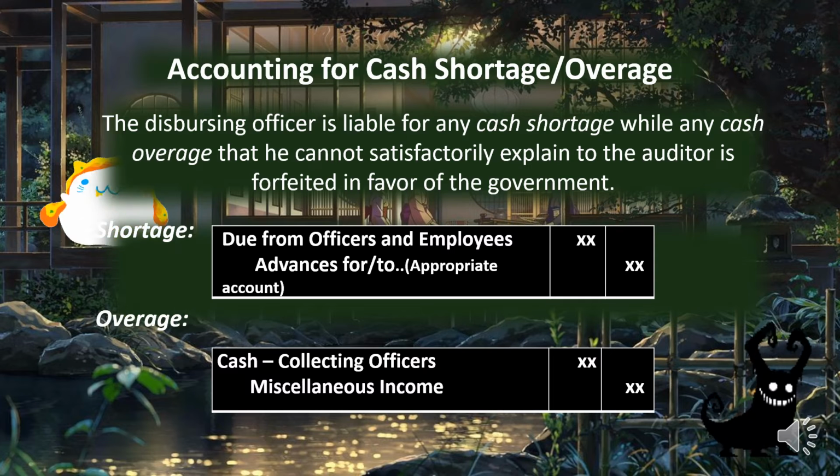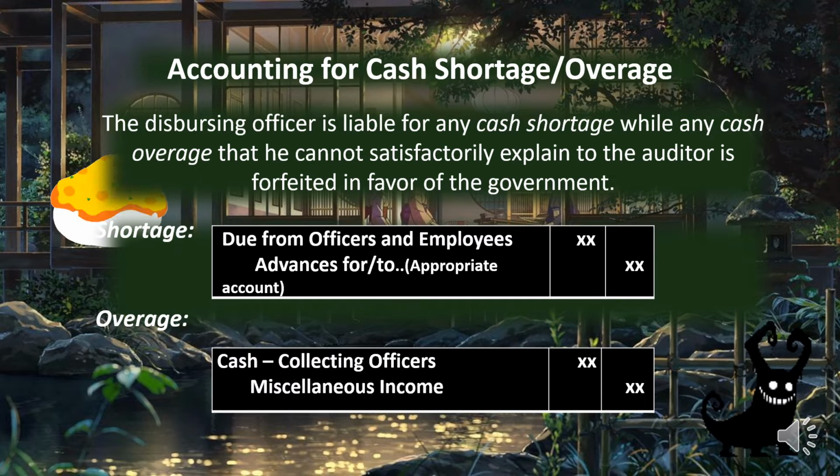Accounting for cash shortage and overage. The disbursing officer is liable for any cash shortage while any cash overage that he cannot satisfactorily explain to the auditor is forfeited in favor of the government. So cash short or over account is only a temporary or suspense account. When financial statements are prepared, the same should be adjusted.